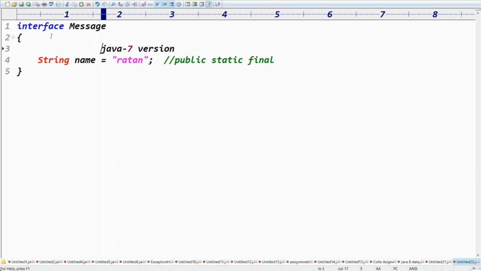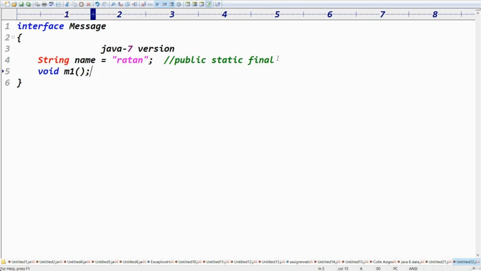Some people will ask, can we define instance variables inside the interface? No, because once we define a variable, it is by default public static final. Public means anyone can access, static means accessible using the interface name, and final means it cannot be modified. These are constants. So up to Java 7, an interface allows only constant variables and abstract methods.